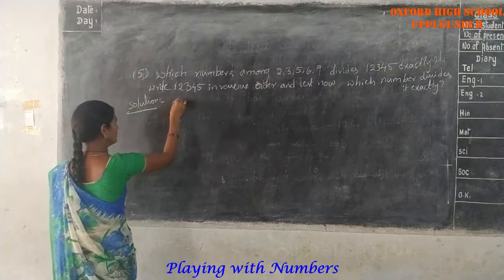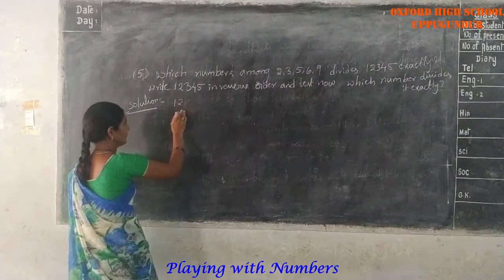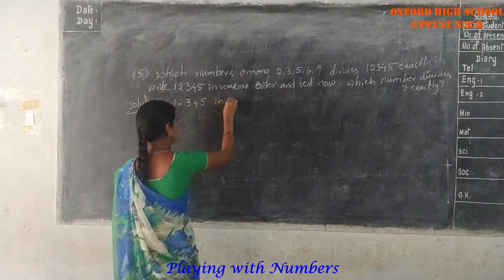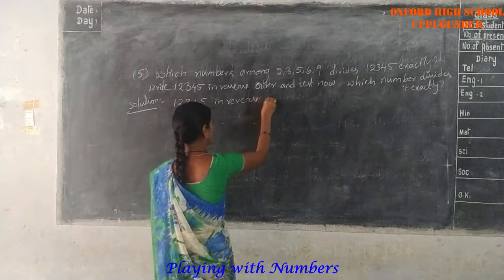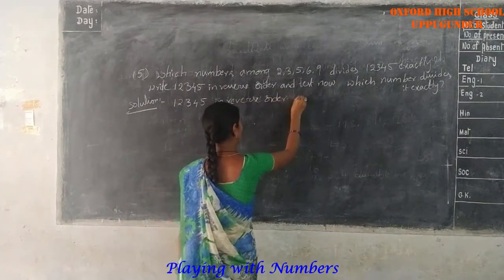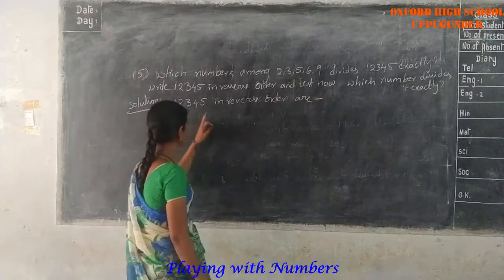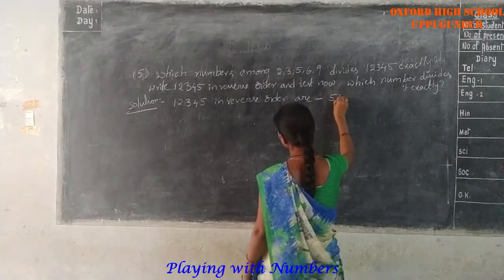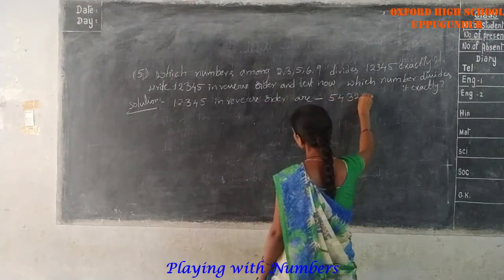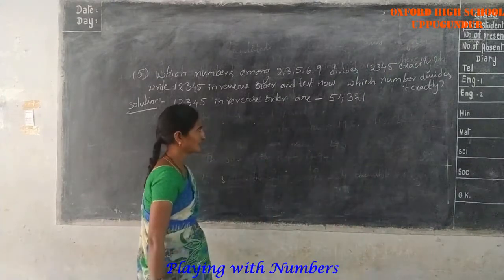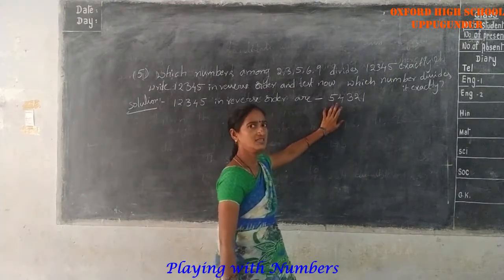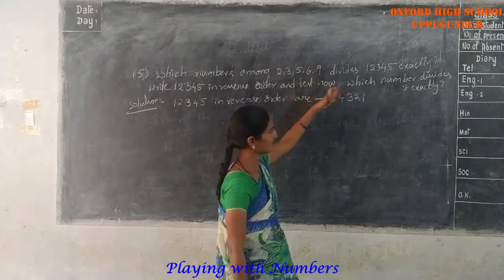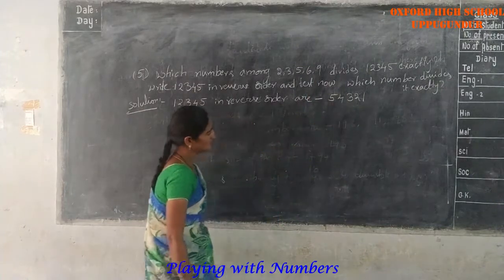Solution. 12,345 in reverse order is 5, 4, 3, 2, 1. This is the reverse order. Now we check whether this reverse order is exactly divisible by 2, 3, 5, 6, 9. Okay. First one.